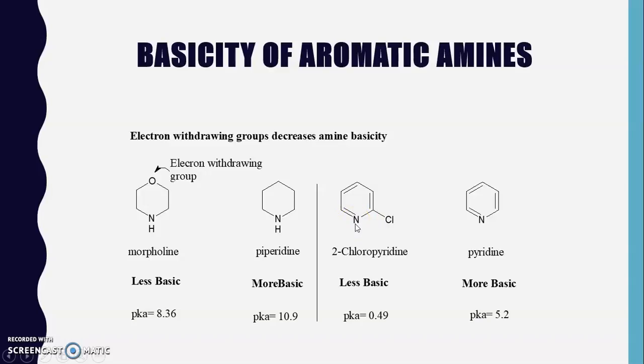Whatever the lone pair of electrons is there, this lone pair is withdrawn by the carbon atom, and due to this the lone pair of electrons is less available for donation. Here, as no electron withdrawing group is present, this lone pair of electrons is easily available for donation in the pyridine, and that's why it can be easily donated. So that's why pyridine is more basic as compared to 2-chloropyridine.